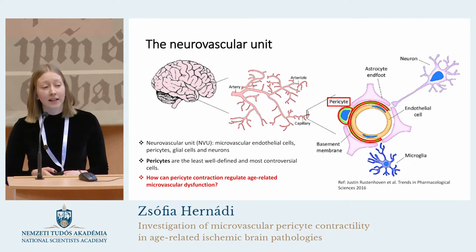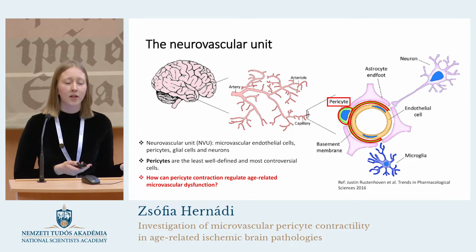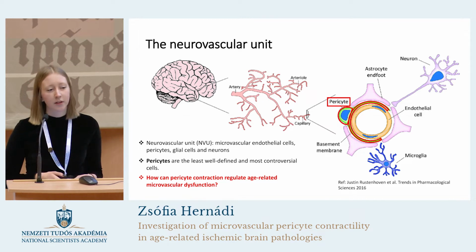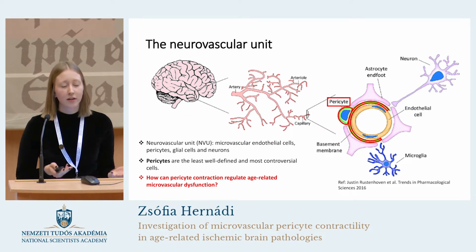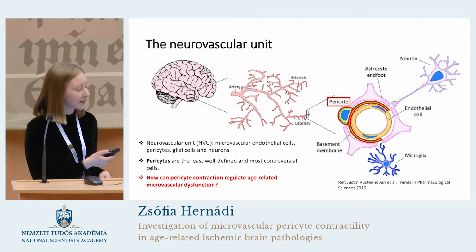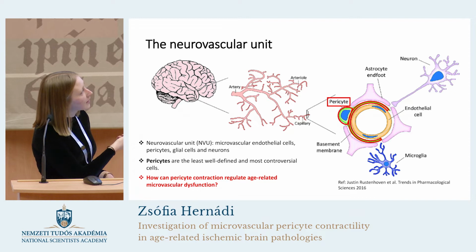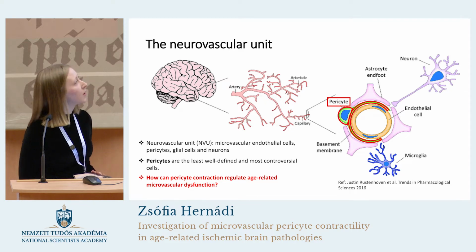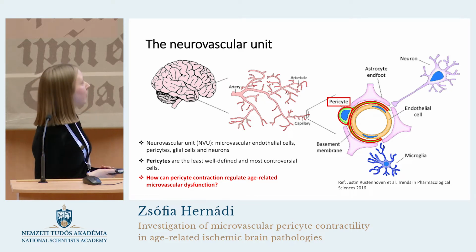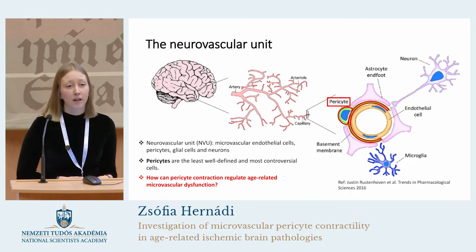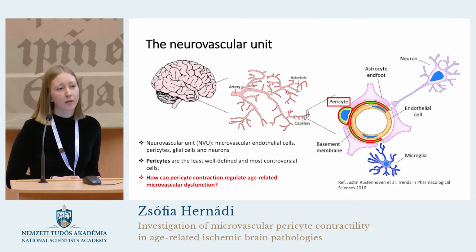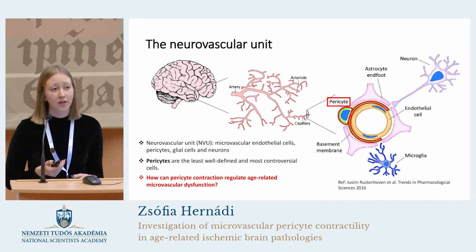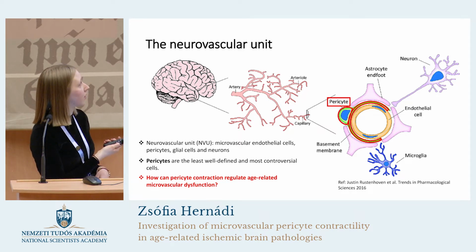But what is the neurovascular unit and why is it interesting for us? The central nervous system and its circulatory system are tightly connected via the neurovascular unit, or NVU for short. The NVU represents a close structural and functional relationship between microvascular endothelial cells, pericytes, glial cells, and neurons. Among cells of the NVU, pericytes are the least well-defined and most controversial cells. Multiple studies have already shown that capillary pericytes can do vessel constriction, but the main question is still how pericyte contraction can regulate age-related microvascular dysfunction.